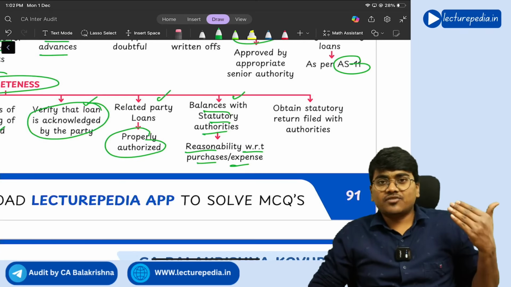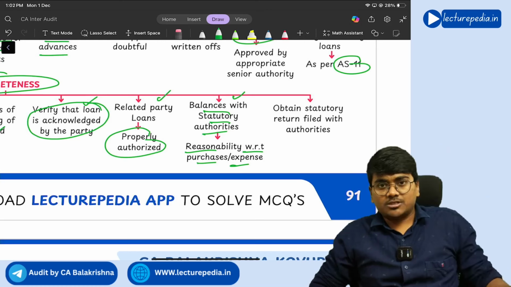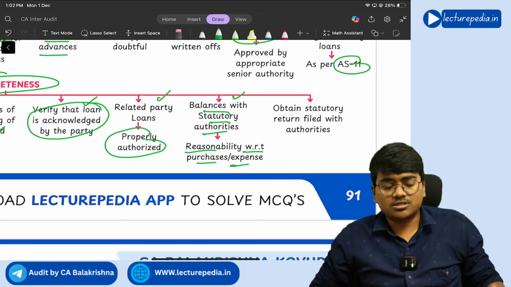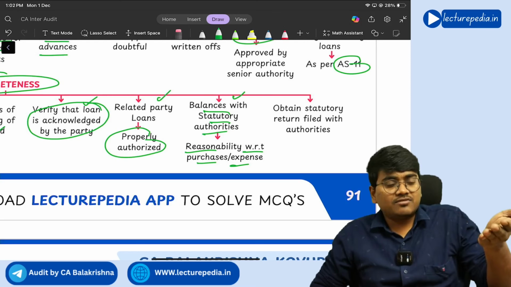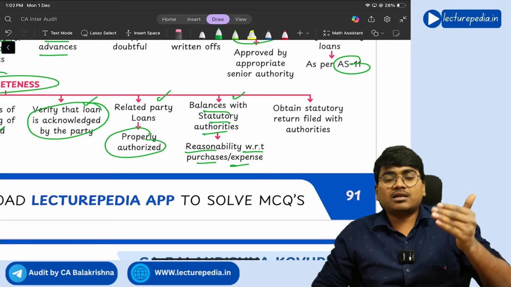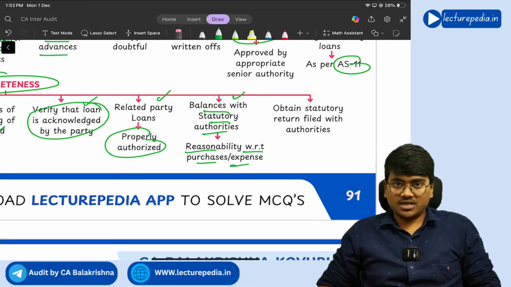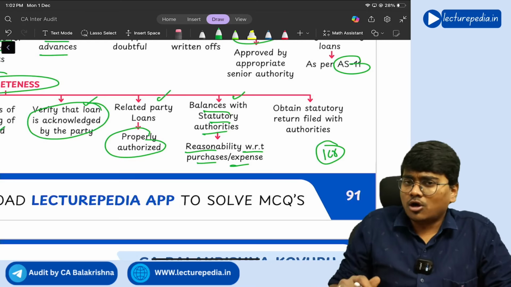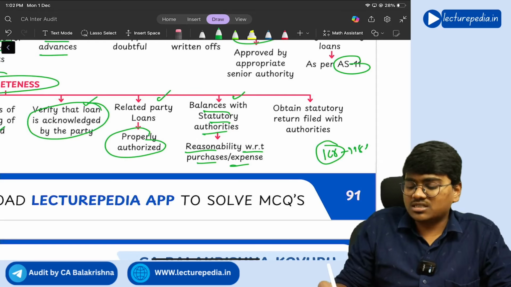So let's say for example the GST department, input tax credit lying with the GST department. Now that input tax credit will be directly related to the purchases that you make, correct? Let's say you have made purchases of 1 crore, and on average on your purchases the rate of GST is 18%.